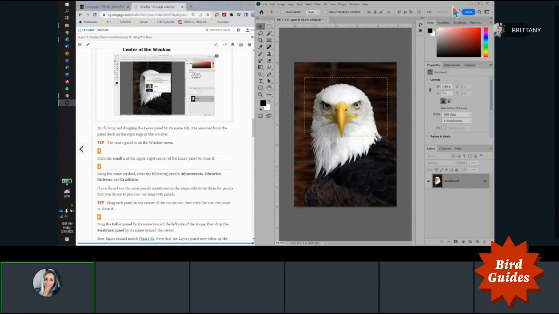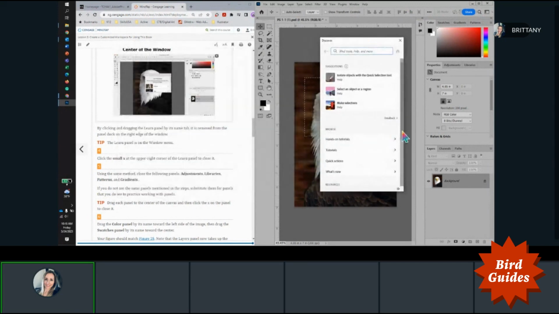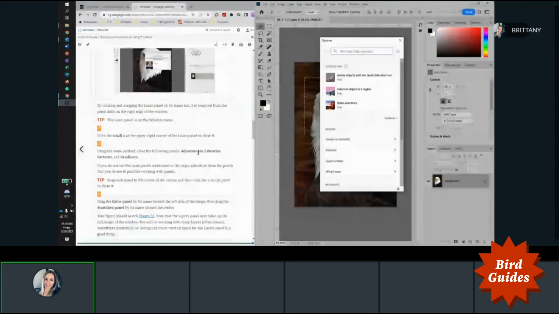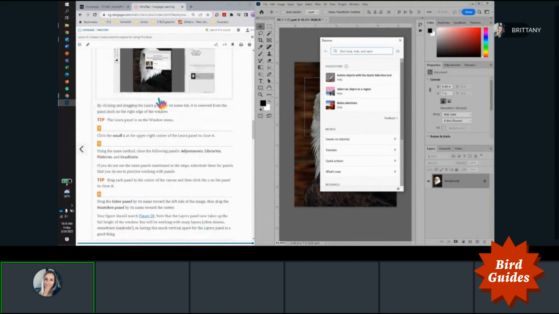So I'm going to go to my little magnifying glass here. And I wonder if they've changed the name of Learn to Discover since the textbook has been published. So that might be what we are looking for. Okay.